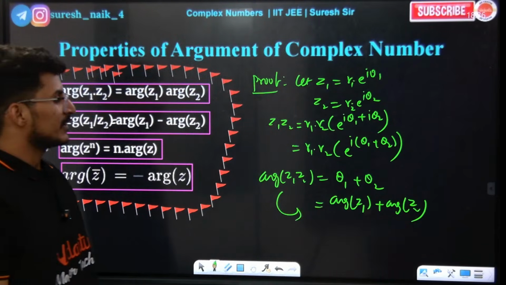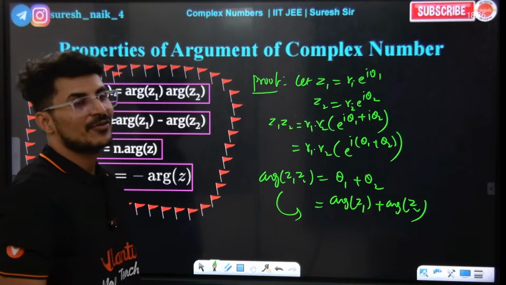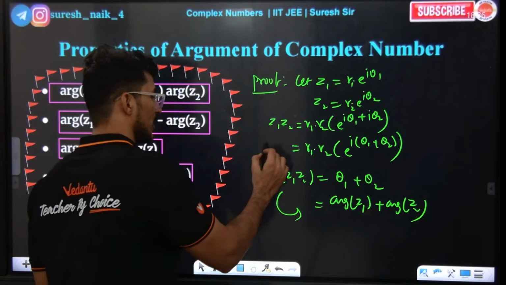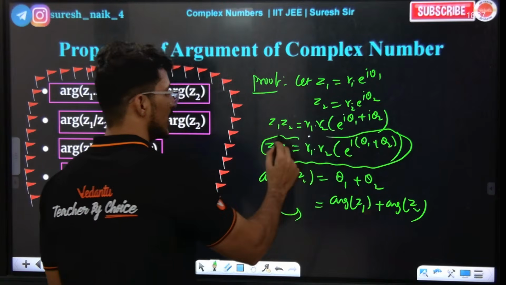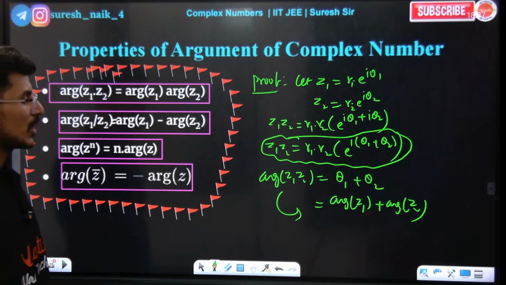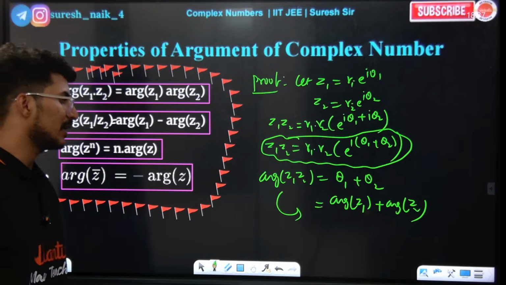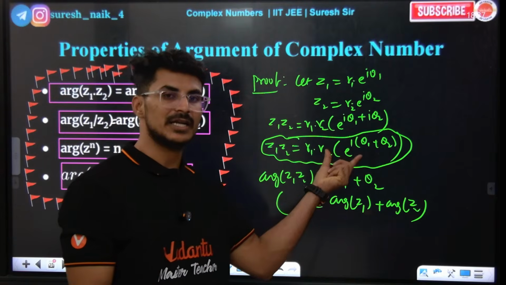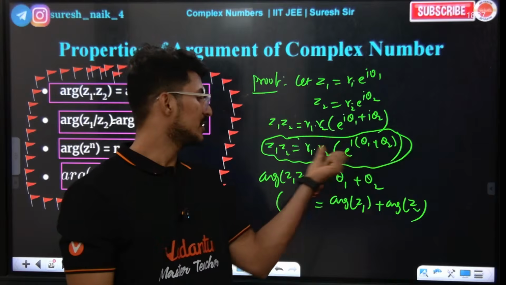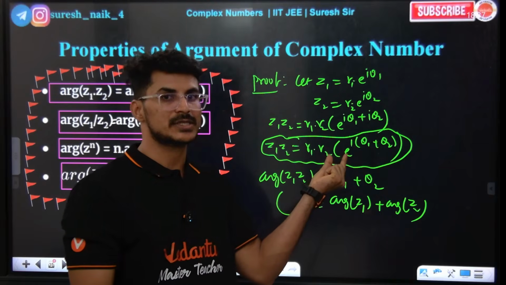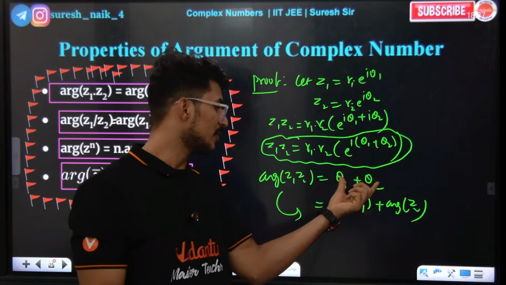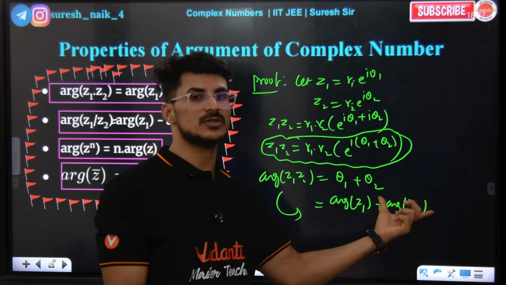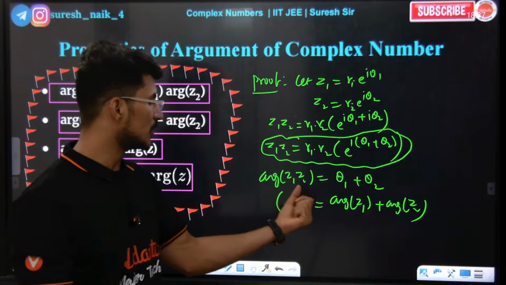Here we take e power of argument for z1 z2, and we get theta 1 plus theta 2 directly, because tan inverse of y by x cancels with this, obviously, so only this will be there. So theta 1 plus theta 2 is the argument of z1 z2. Proof done.